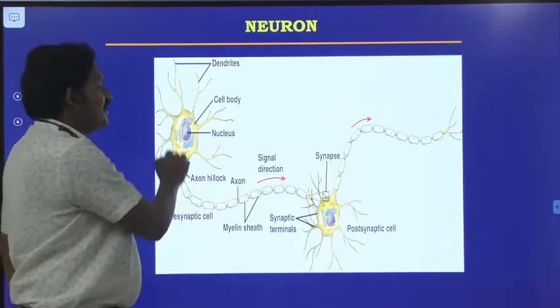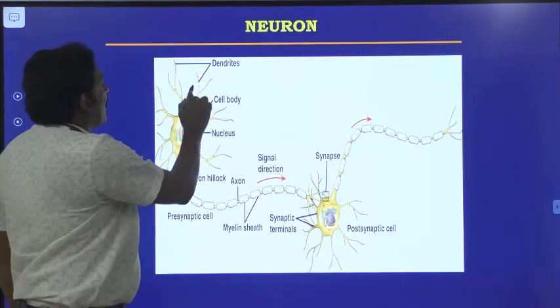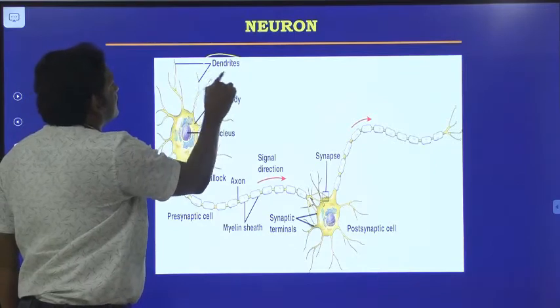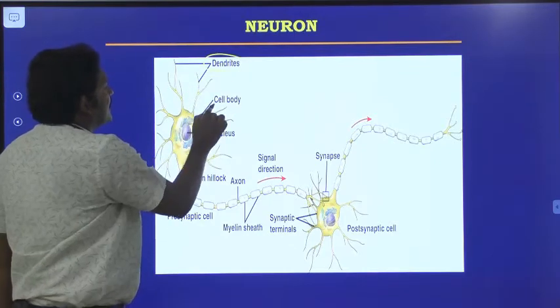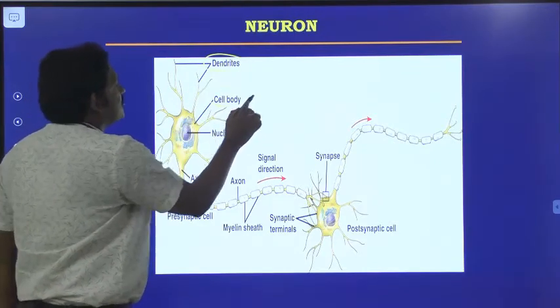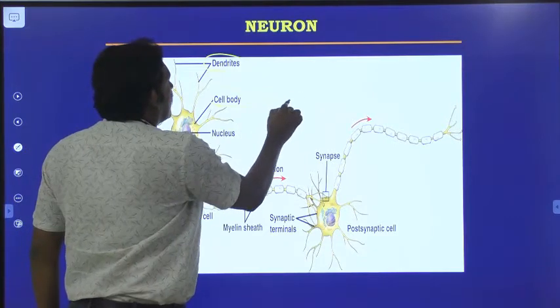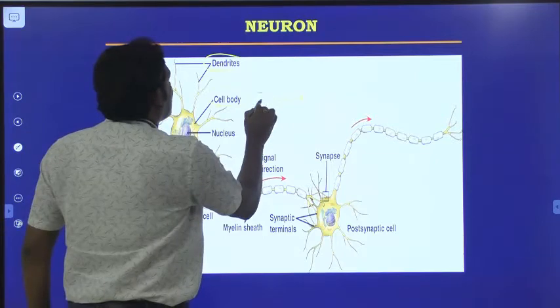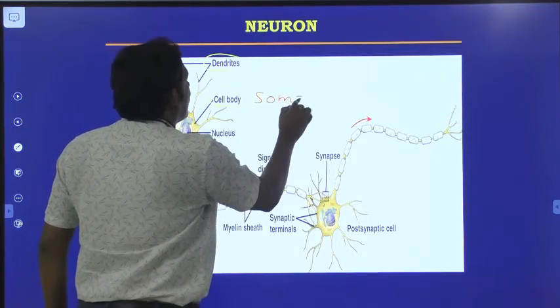This is a single neuron. All these are dendrites. Then the cell body, which can also be called soma.